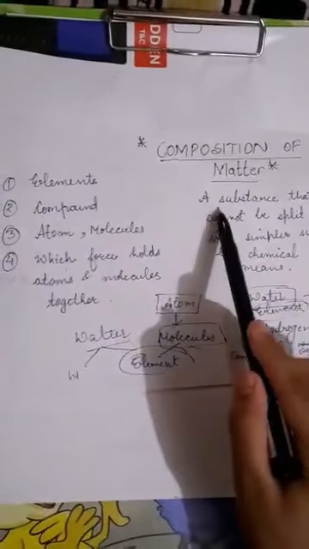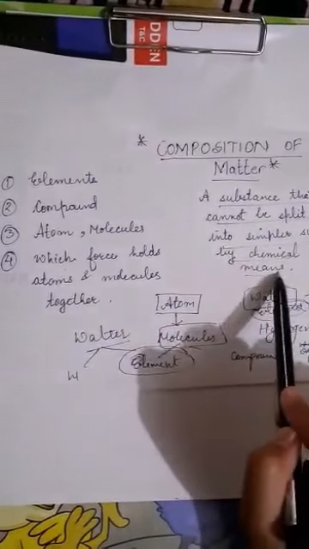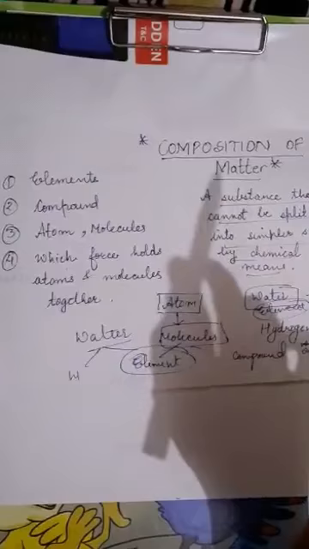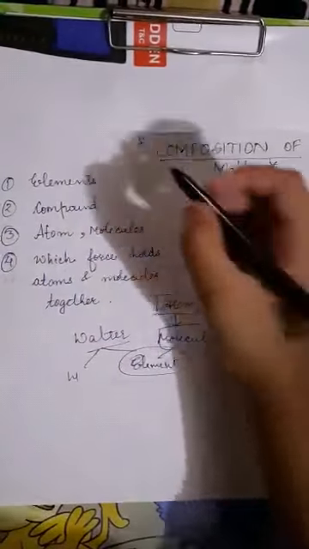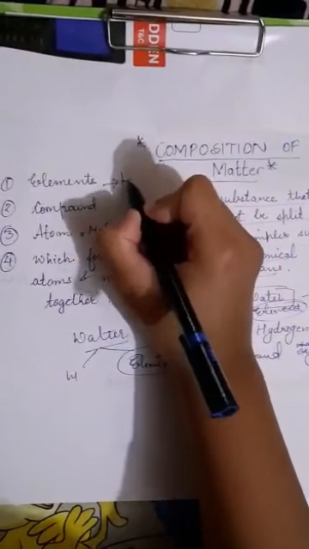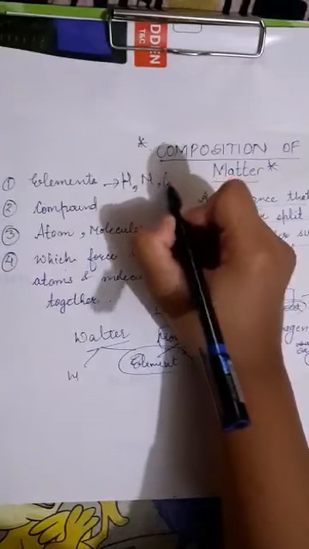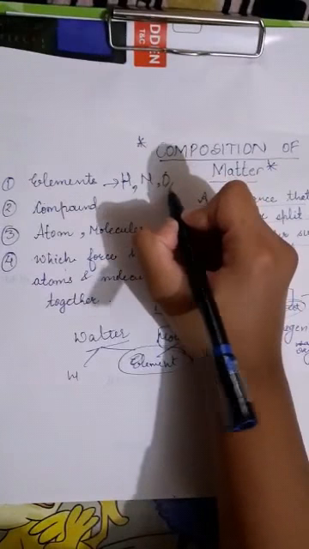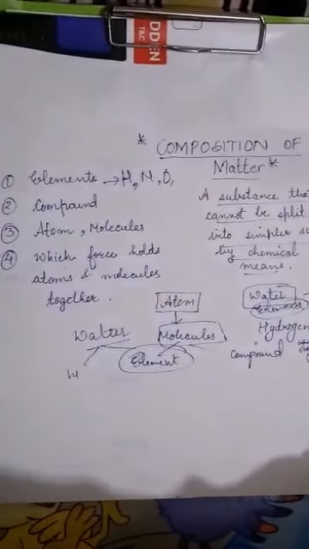So a substance that cannot be split into simpler substances by chemical means is called an element. If I give you some examples, these are single things like hydrogen, nitrogen, oxygen, then sulfur, carbon, copper, and many more. They are elements.